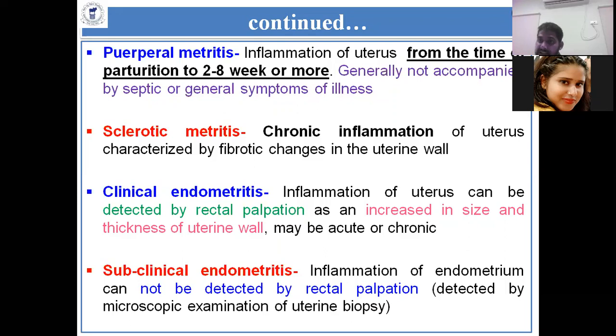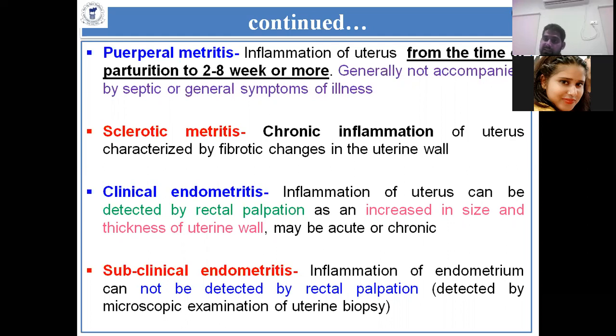When there are very small white or light yellow flakes in between the mucus discharge, then it is called subclinical endometritis. Many times there are no whitish or yellow flakes inside the mucus, but there is still subclinical endometritis.